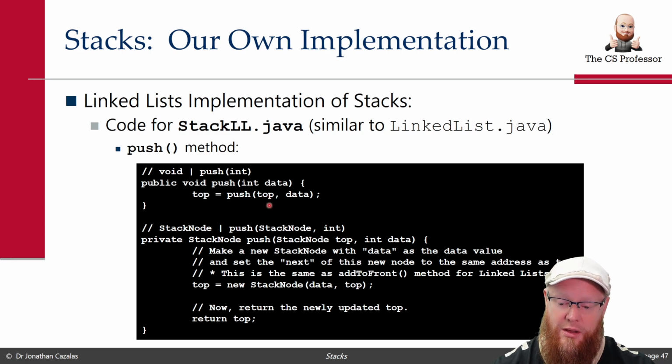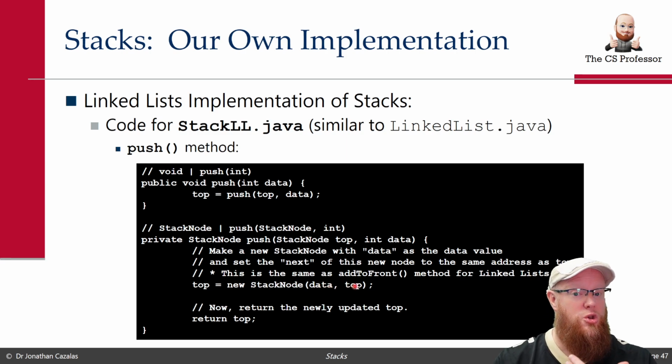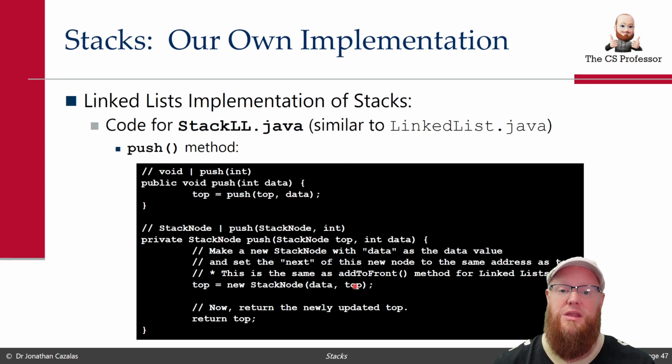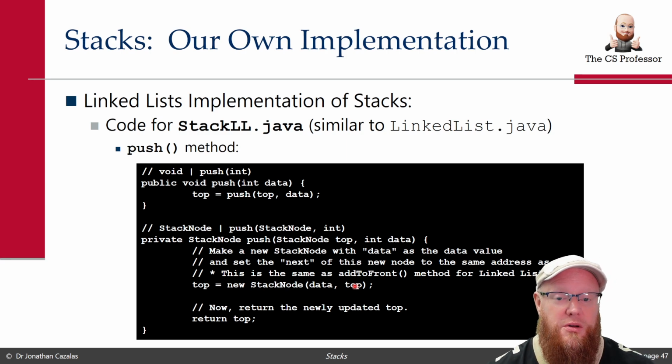Here's the code. Notice we make a new node. I could have done this in one line of code, but I chose to do it in 2 lines to make it clear. We make 1 line of code here where we make a new stack node with the data value, and this new node is going to be the new first node. So it has to point to the previous first node. So the next to this new node, what do we put there?